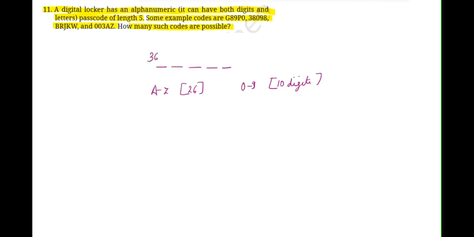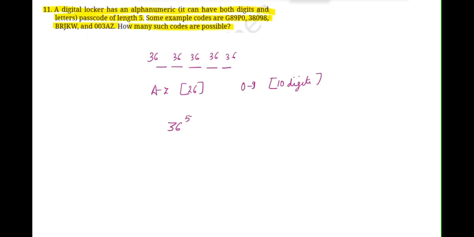तो यहाँ पे भी आप 36 characters भर सकते हो. यहाँ पे भी 36, यहाँ पे भी 36. All the 5 places can be filled by any of these 36 characters. So how many possible codes will be possible? It would be 36 to the power of 5.